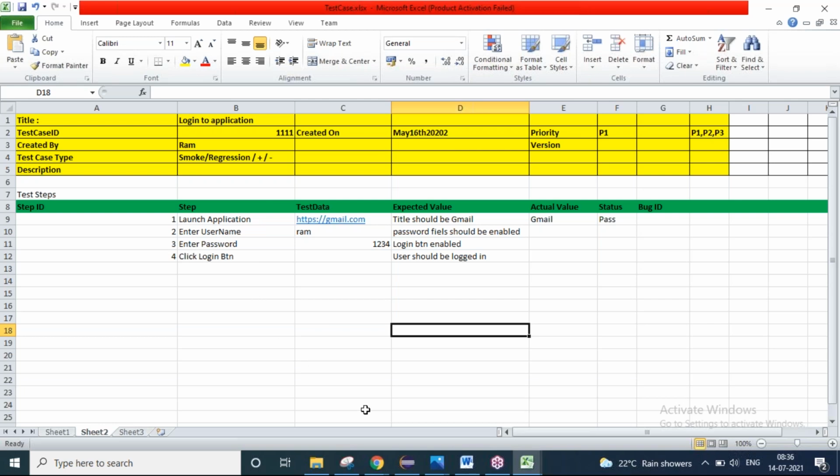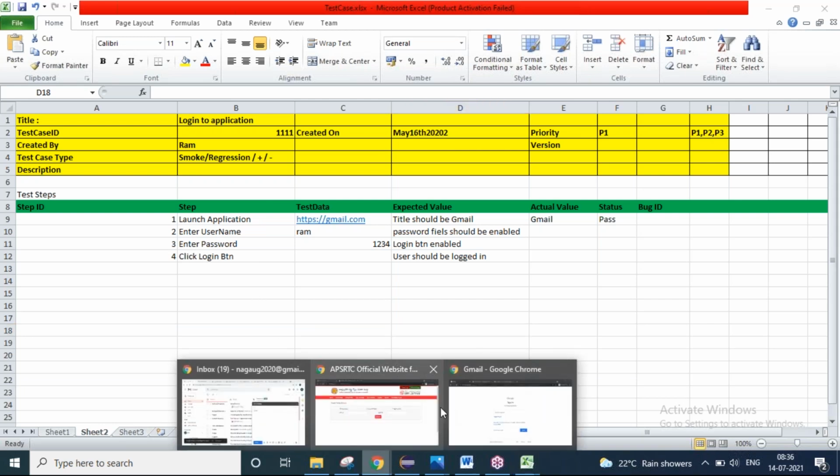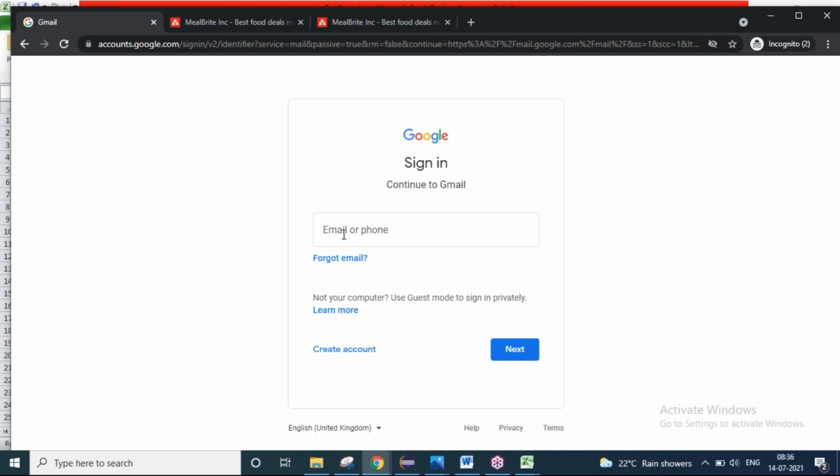If you open the application with your own fingers, type the username, click on the next button, enter the password, and check whether you are able to log in to the system or not, that process is called testing the application manually. You are conducting manual testing.